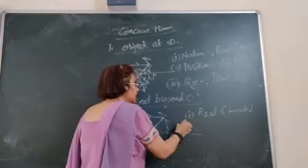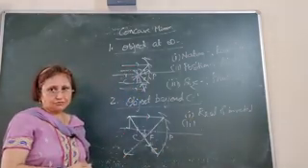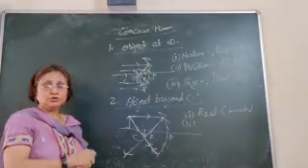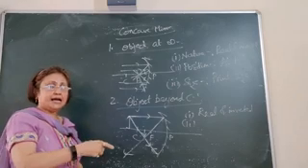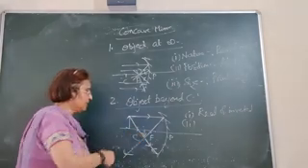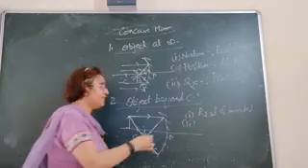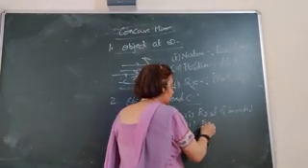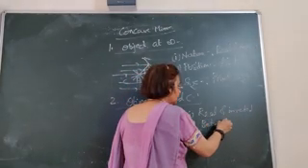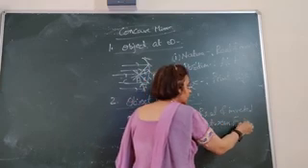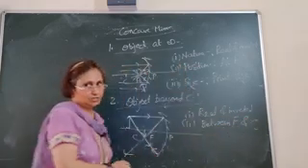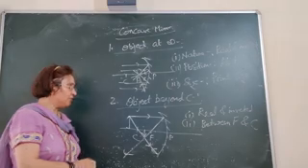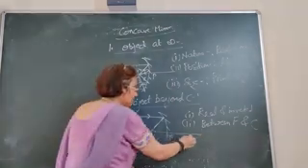Now the second point is the position of the image. From the figure, you use a scale and then draw it. You will see that the image is formed between F and C. So the position of the image is between principal focus and center of curvature. So the image is formed between focus and center of curvature.